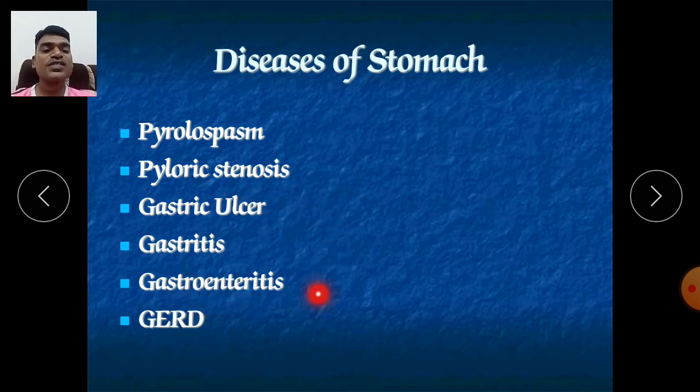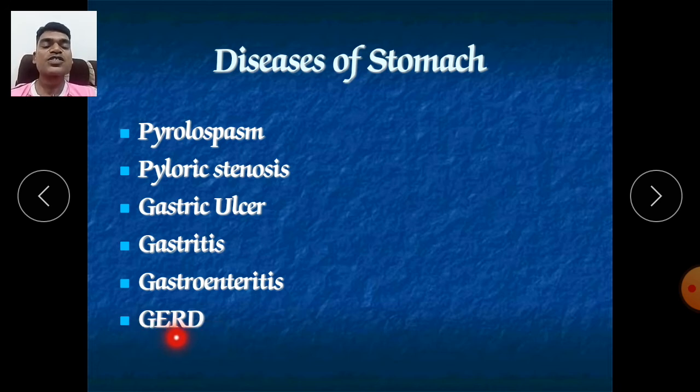Next, gastroenteritis. Same as with H. pylori, bacteria or other drugs, antibiotics, continued use of antibiotics, or if you are taking more spicy food, more and more proteinous food, that bacteria and other elements cause inflammation of the mucosal lining of our stomach as well as small intestine. It is collectively called gastroenteritis. Inflammation occurs.